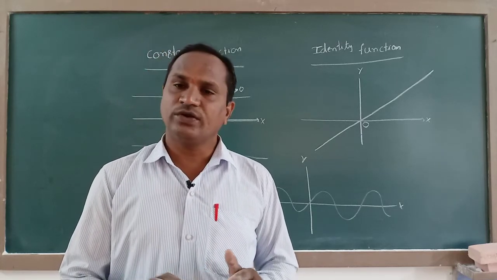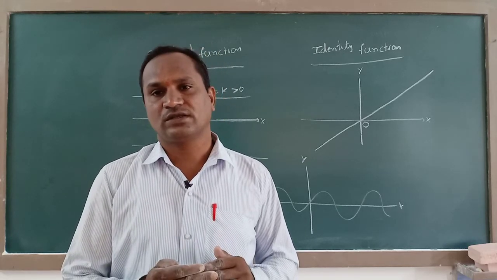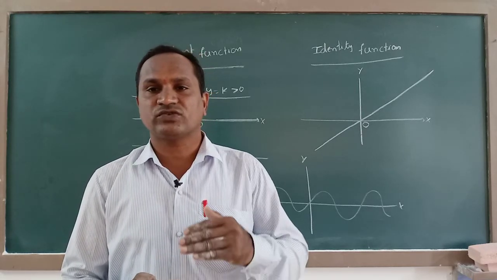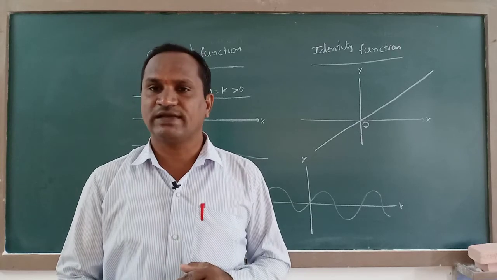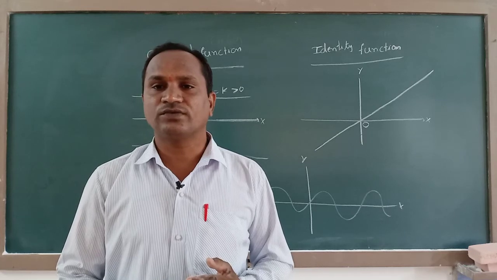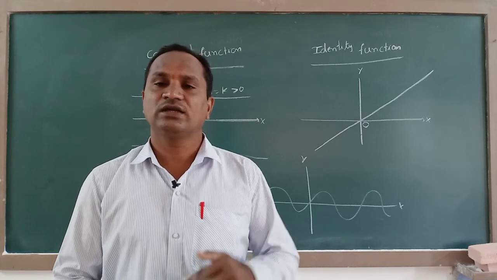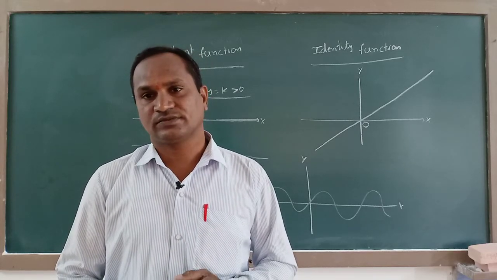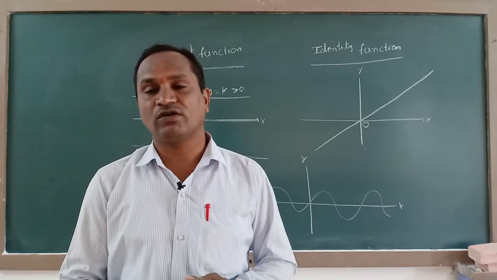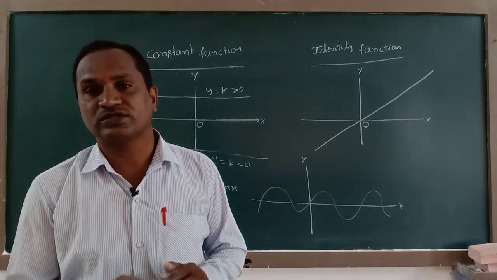Now we are going to check whether trigonometric functions are continuous or not. To check whether a function is continuous, you just have to apply: limit value is equal to function value. If a function satisfies that formula, then we can say it is a continuous function. If it is not satisfied, then it is not continuous; simply we call it discontinuous. Today we are going to check these functions.